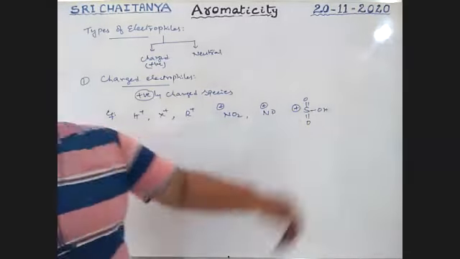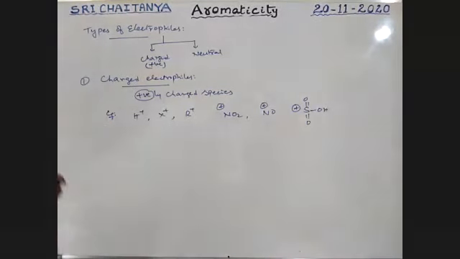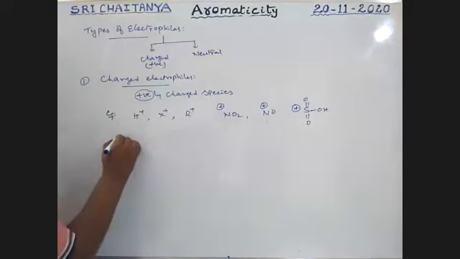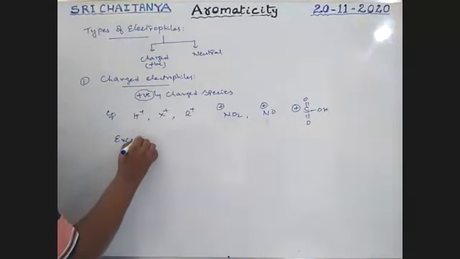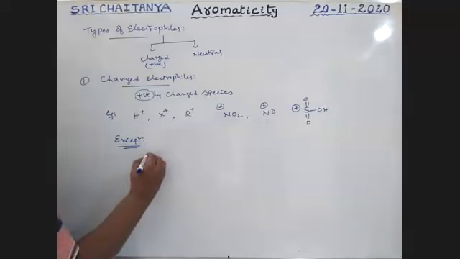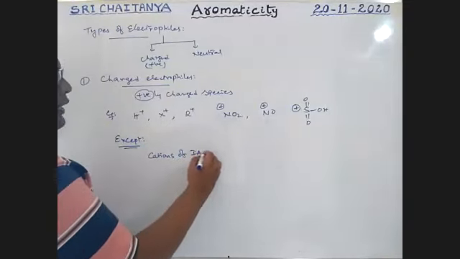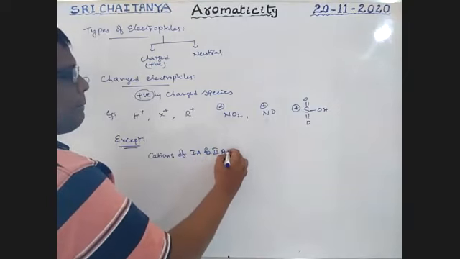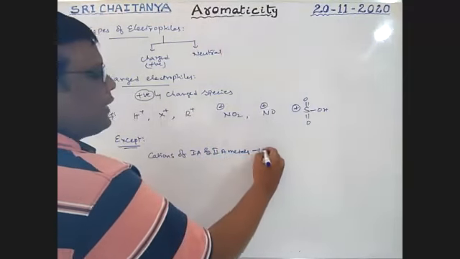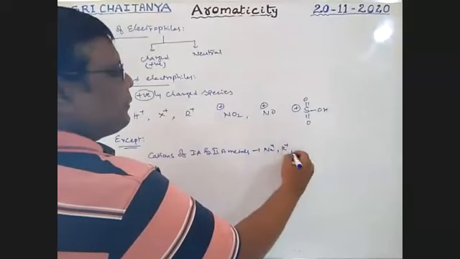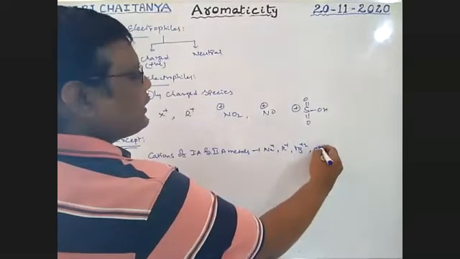Any positively charged species is an electrophile except the cations of 1A and 2A metals. That is Na plus, K plus, Mg plus 2, Ca plus 2.